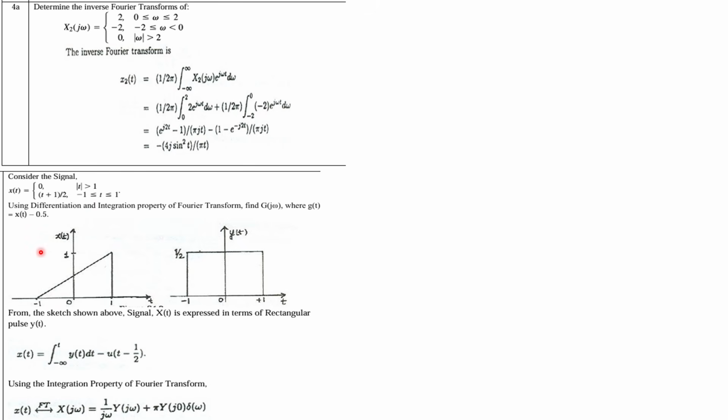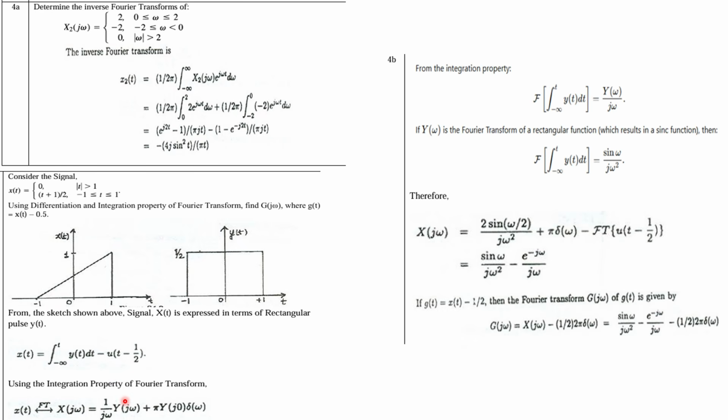Okay, consider this signal, and using the differentiation and integration property of the Fourier transform, where this is given, you have to get the value of x(t), right? So you can write down the values, and whenever there is an integration term, you can use 1 over j omega, and for differentiation, j omega, right? So you can use this property and you can get the values.